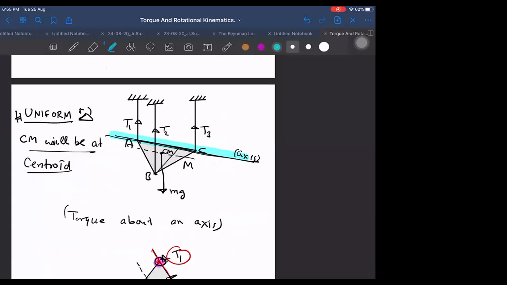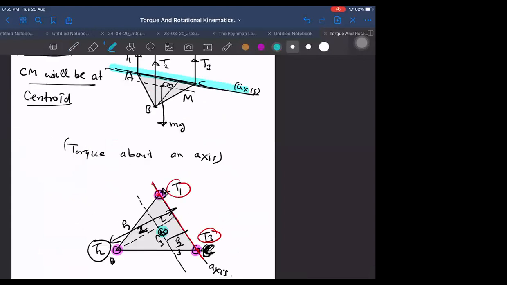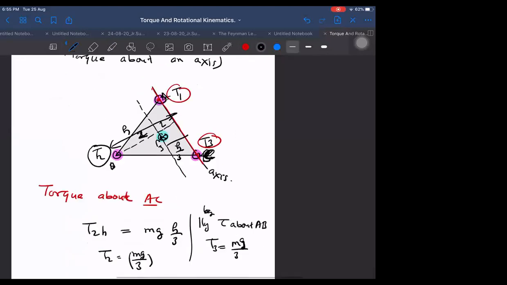Sir, how do T1 and T3 become 0, once explain. The same way it became by taking this axis. Now I will choose another axis here, and I will apply the same logic. Now there will be a different altitude here. I will drop some altitude H, that will also be divided into 1:3 ratio. Same thing will happen always. I will keep on changing the axis. First I took axis AC, then I will take axis AB.